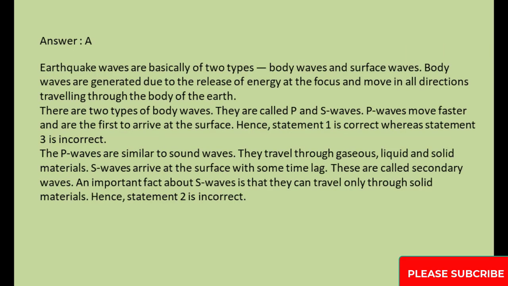Answer: A. Earthquake waves are basically of 2 types: body waves and surface waves. Body waves are generated due to the release of energy at the focus and move in all directions, traveling through the body of the Earth. There are 2 types of body waves. They are called P and S waves. P waves move faster and are the first to arrive at the surface. Hence, statement 1 is correct whereas statement 3 is incorrect.